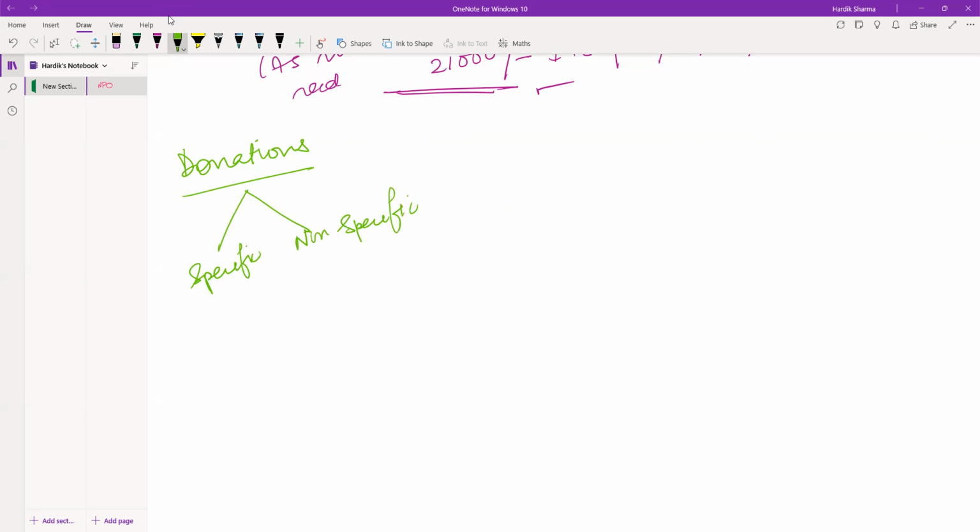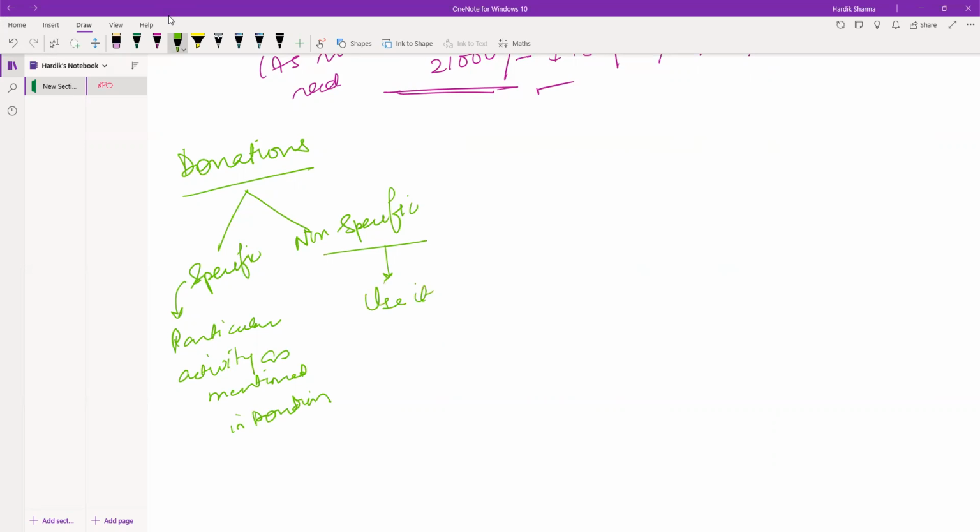See, specific donations relate to a particular amount that is to be used for a particular activity as mentioned in the donation. Okay, and this is non-specific. What does non-specific mean? You may use it any way.